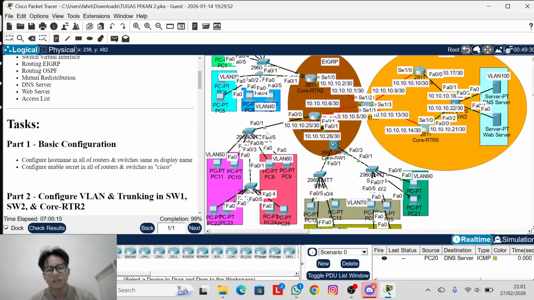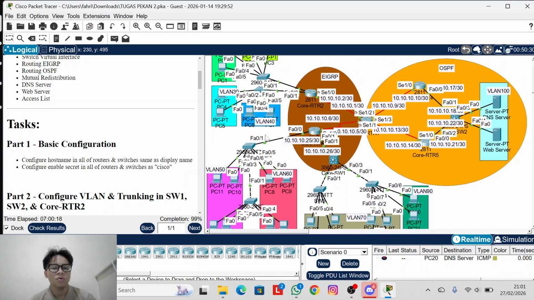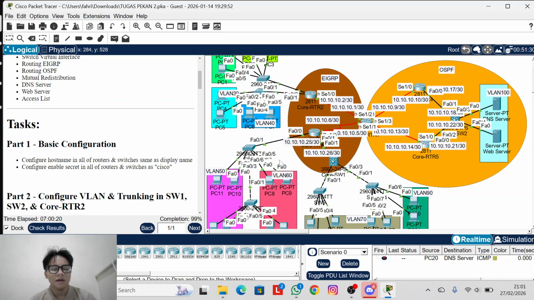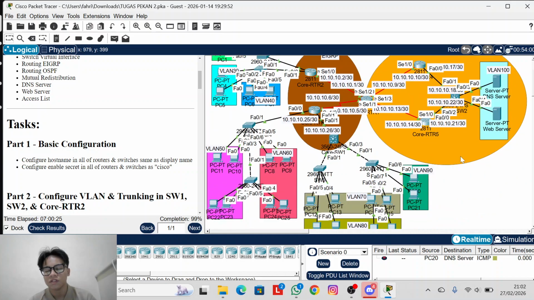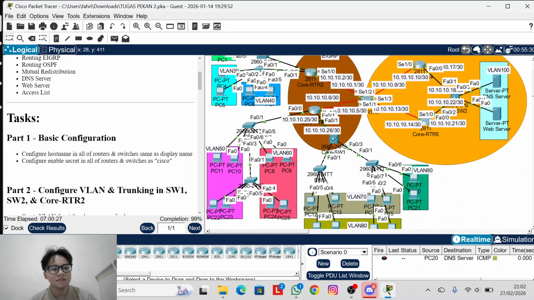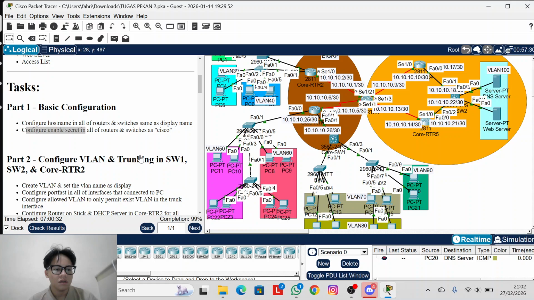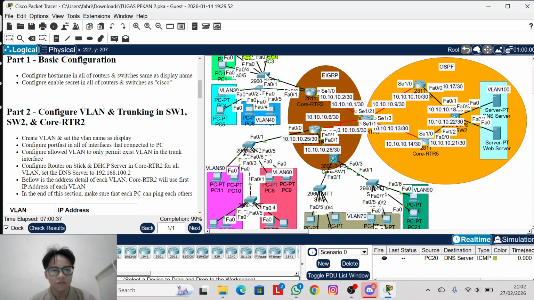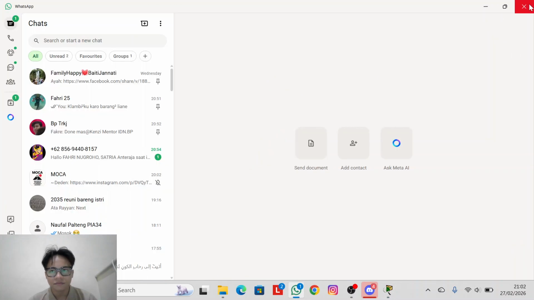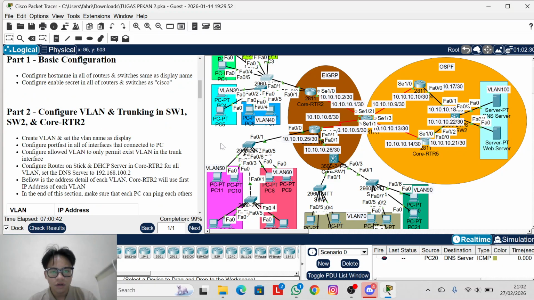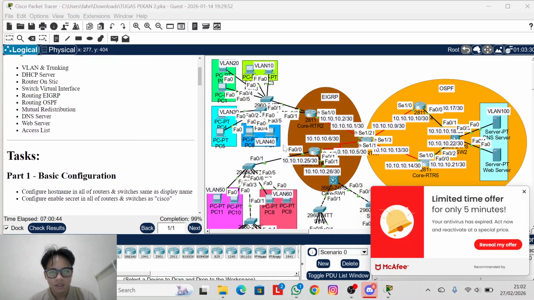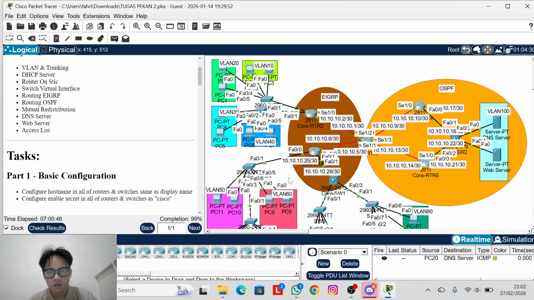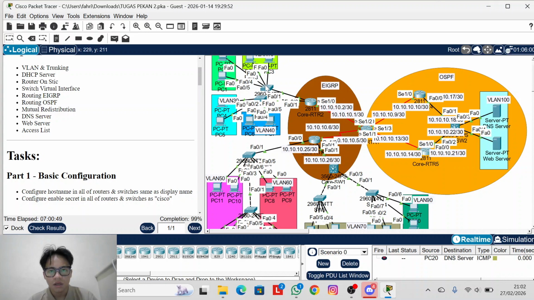Okay, basic configuration for all. I change the host name and set the IP for every router and switch. And I configure enable secret for every router in here. And part 2 is I configure VLAN and trunking, every VLAN in this one. This is from my view. You can look at my topology.